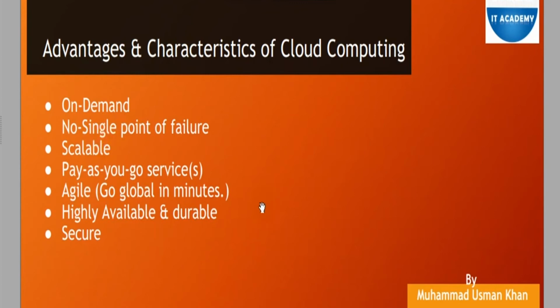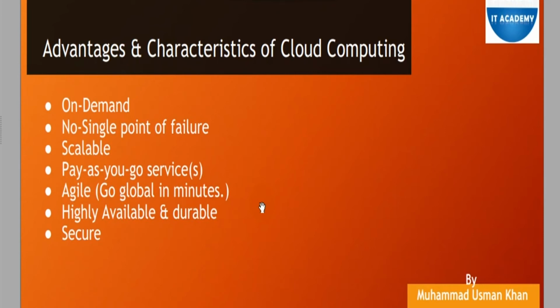Yeah, okay. So the fourth item is pay-as-you-go service. Pay-as-you-go service means any service which you normally use in AWS or any cloud computing, you will pay for that service. If you use a Windows machine, you will pay for 1 minute billing, or 5 minute billing. That's called the pay-as-you-go service. Same for the storage side, same for the network side. You don't need to pay a partial payment, you don't need to pay an upfront payment. Whenever and wherever you use that service, you have to pay either 1 second or 1 minute or 1 hour, depending.